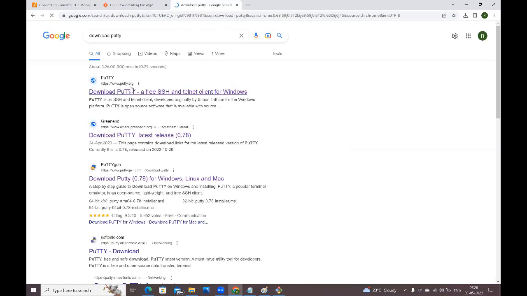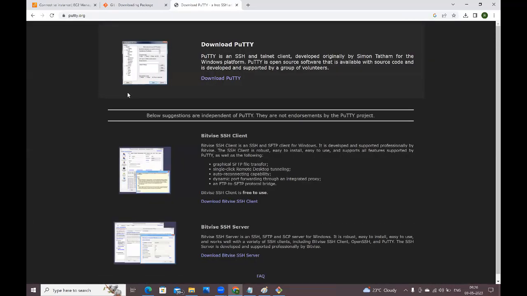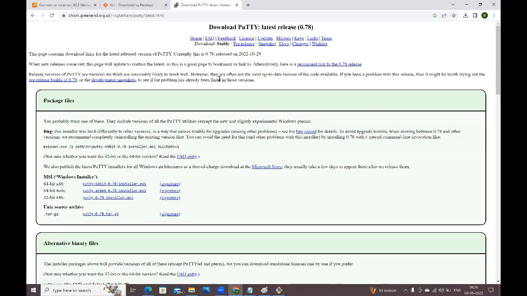This is the PuTTY official website, www.putty.org. Click on this, download PuTTY. See guys, here you need to select 64-bit or 32-bit. Here, 64, select this. PuTTY will be downloaded in your system.